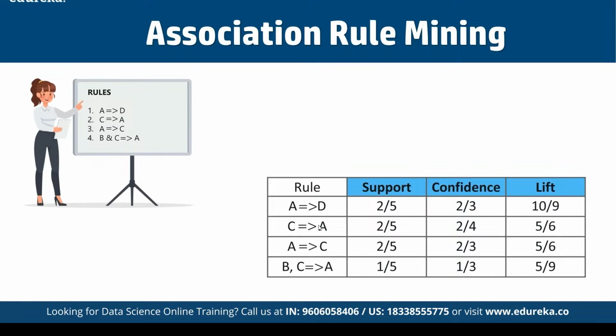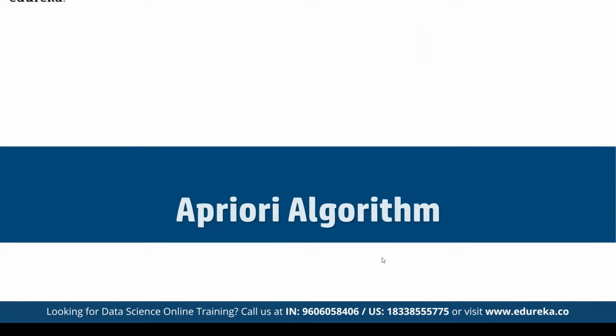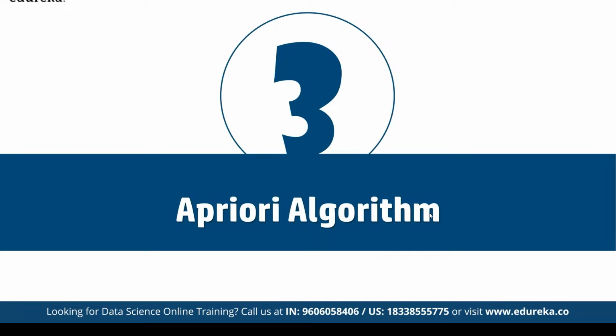Whereas for C to A, that means the possibility that those who have purchased C will be buying A, you can find the support as 2 by 5, confidence as 2 by 4, and lift as 5 by 6. Same way for C, and same way for BC and A. So we can see how the probability is distributed as we find the possibility of one product being bought over the other.